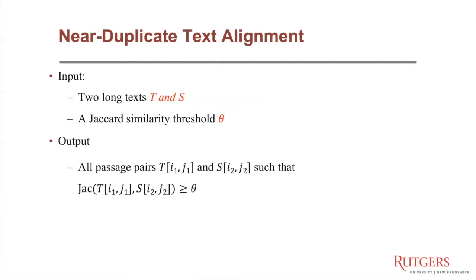In this paper, we're interested in the near-duplicate text alignment problem. It takes two long texts and a Jaccard similarity threshold as input. And it produces all the passage pairs in the two long texts whose Jaccard similarity is above the threshold.